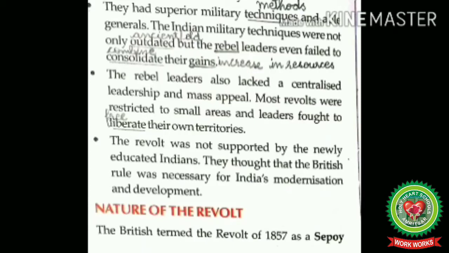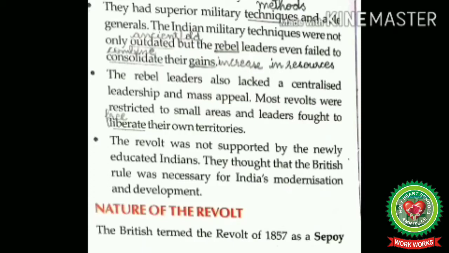The other reason for the failure of the revolt was that the revolt was not supported by the newly educated Indians. They thought that the British rule was necessary for India's modernization and development. Means some sections of the educated Indians did not support the cause as they had the wrong notion that the British rule would help them accomplish the task of modernization while those opposing the British government would take the country backward. Now let us read and discuss about the nature of the revolt.